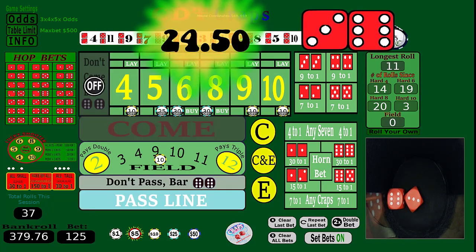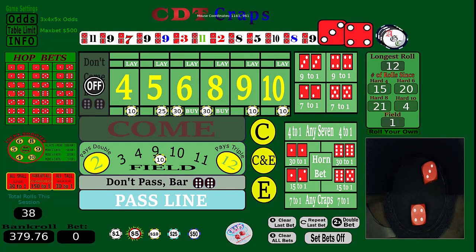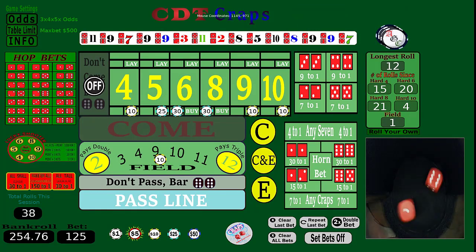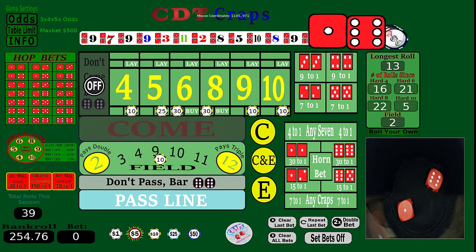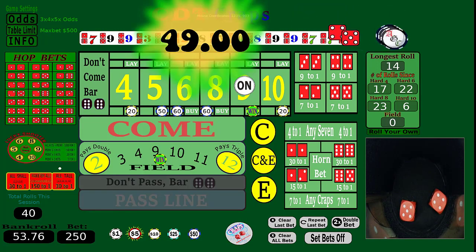Ooh, 9 again with the point. Okay, that's good. Our longest roll has only been 11 so far, so nothing special has happened. Okay, there's our 7. Let's repeat last bet. Set bets on. Oops, set bets on. Took a bit of a hit. Ooh, okay, so there's 2 7s. Here we go again. So repeat last bet, and we are going to double them. All right, I'm hurting. Let's go. And there's a 9. Okay, so we came out of that one.